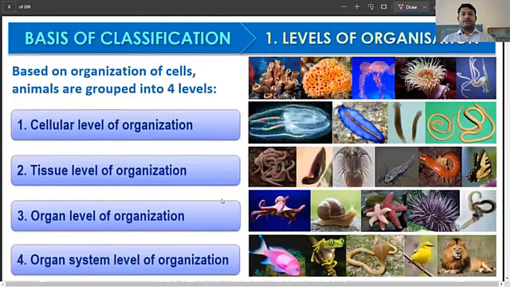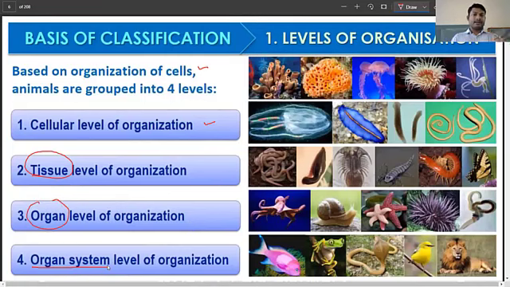When we talk about the basis of classification, based on the organization of the cells or organization level, animals can be grouped into 4 different levels. As I said, we have the cellular level, a single cell or multiple cells, but again, they're not going to form any sort of tissue. They're not organized to function as a tissue. So you have the cellular level of organization. Next up, you have the tissue level of organization, where different types of tissues will be involved. Then you have the organ level of organization, and then the organ system level of organization.